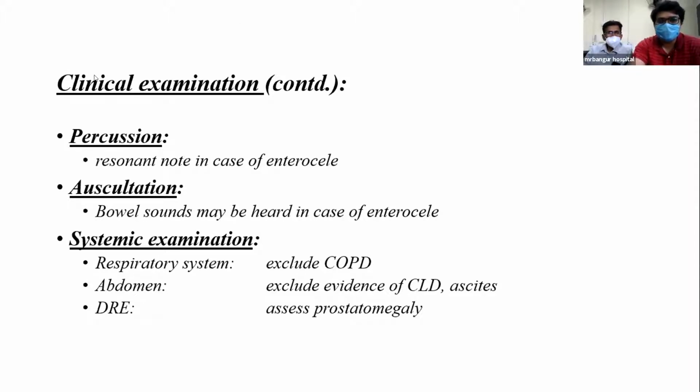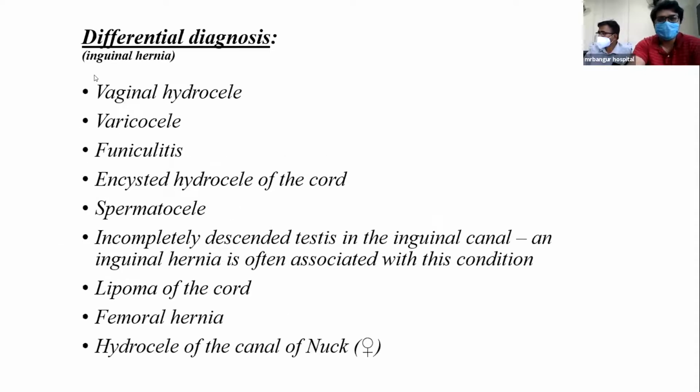Percussion: resonant note in case of enterocele and dull in case of omentocele. On auscultation, bowel sounds may be heard in case of enterocele. Systemic examination: respiratory system to exclude COPD, abdomen to exclude evidence of CLD and ascites, and DRE to assess prostatomegaly.